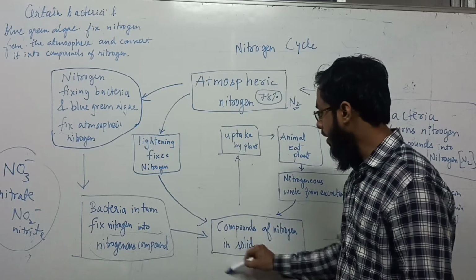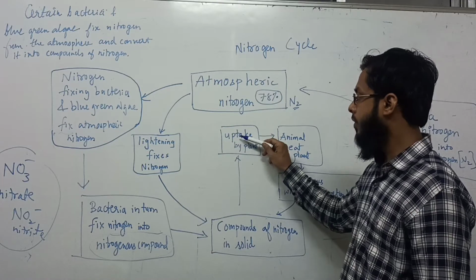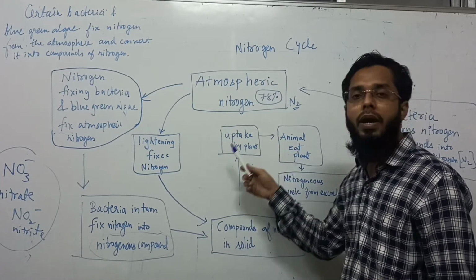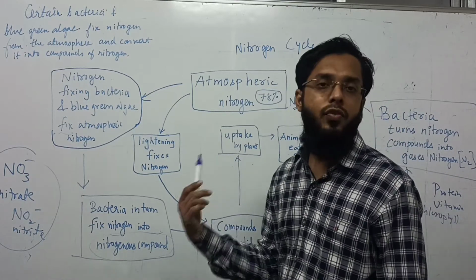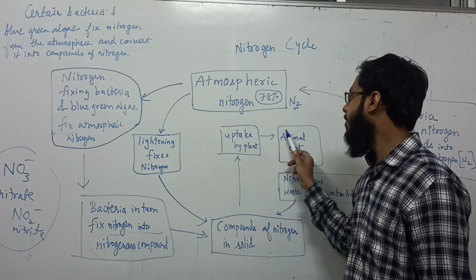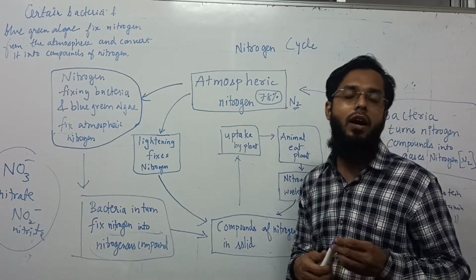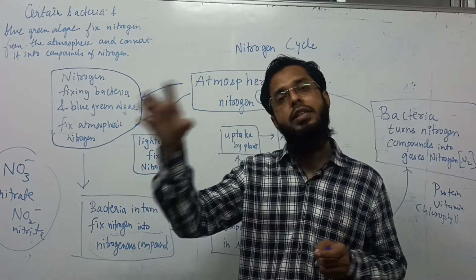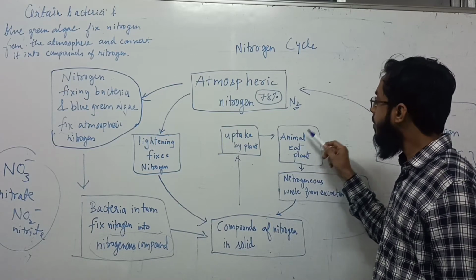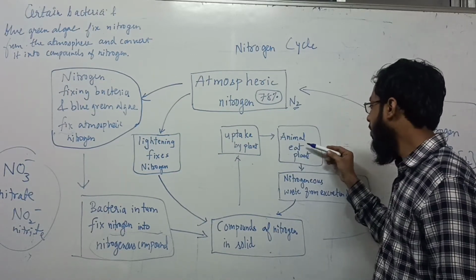Then they are present in soil, which is taken up by plants. So plants take these nitrates and nitrites, and they make proteins, chlorophyll, and different compounds. Animals eat plants, herbivores first, and carnivores also eat herbivores. So ultimately the protein is passed on. Plants are eaten by animals, and if these animals are eaten by other animals, carnivores, then their protein also goes into the animal body.